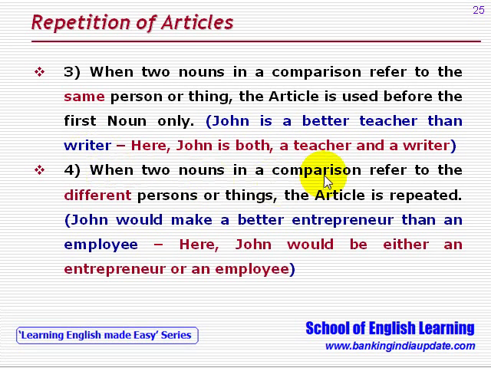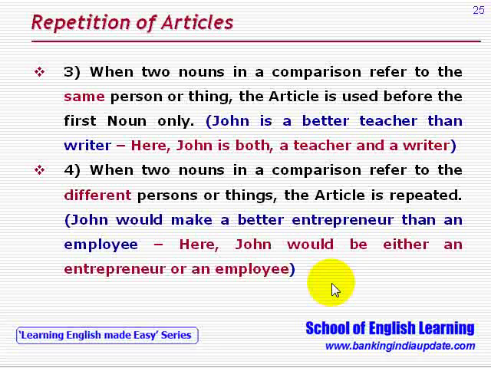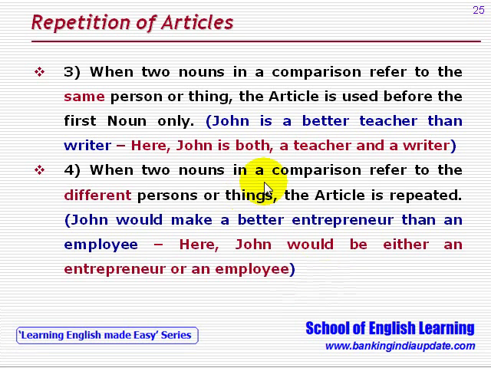When two nouns in a comparison refer to different persons or things, the article is repeated. Like, John would make a better entrepreneur than an employee. Here, John would be either an entrepreneur or an employee. So one is entrepreneur, the other is employee, and the article is repeated. John would make a better entrepreneur than an employee.